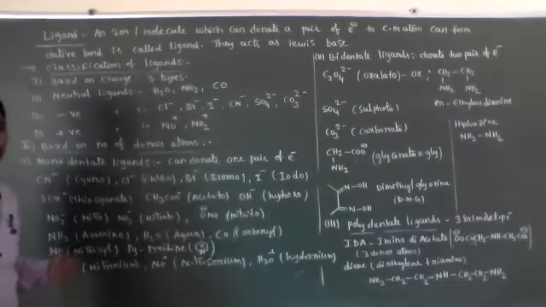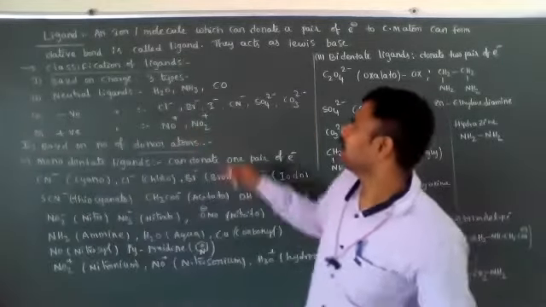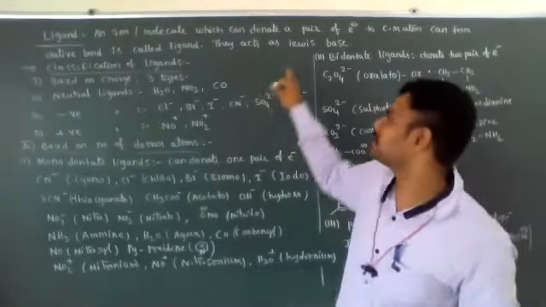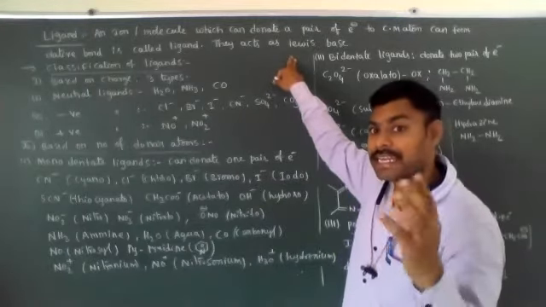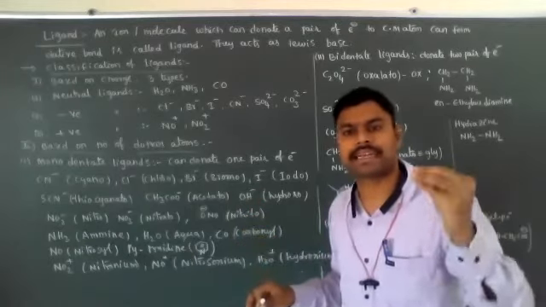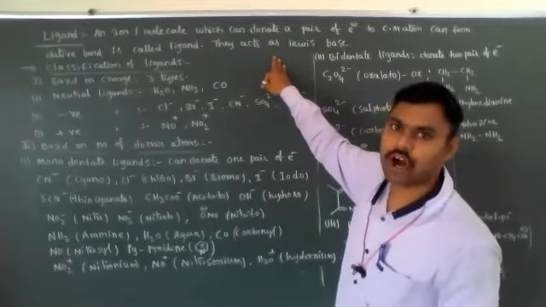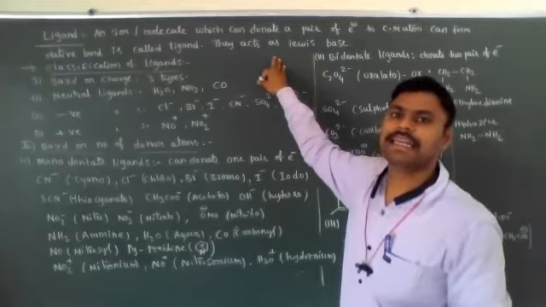According to Lewis acid-base theory, electron pair donors are called Lewis bases and electron pair acceptors are Lewis acids. The central metal atom or central metal ion accepts pairs of electrons from ligands, which means it acts as a Lewis acid. Ligands are also called Lewis bases.